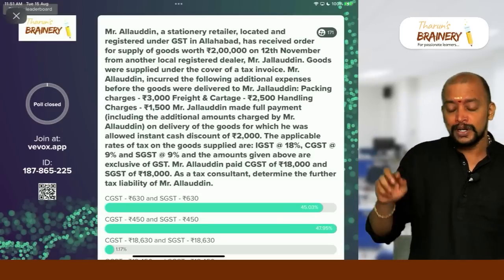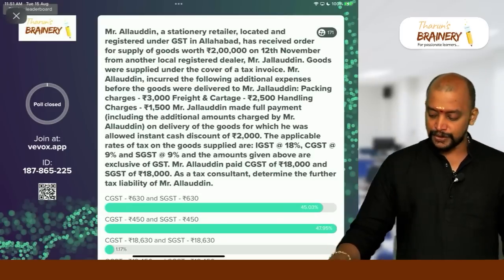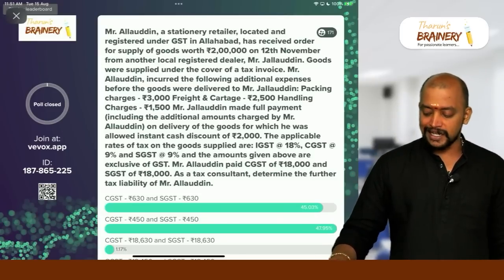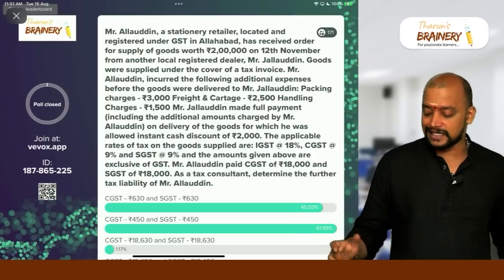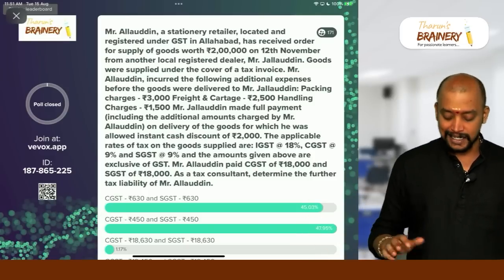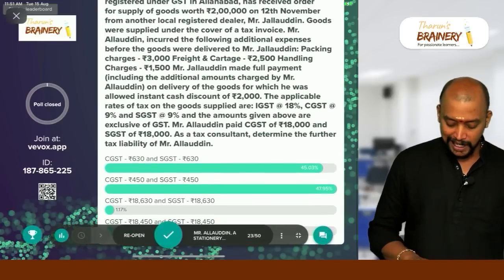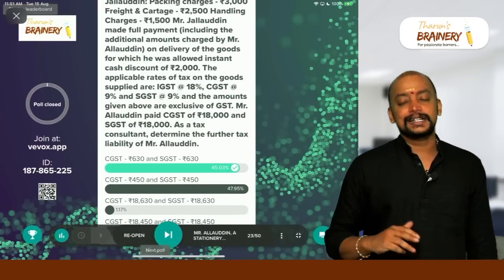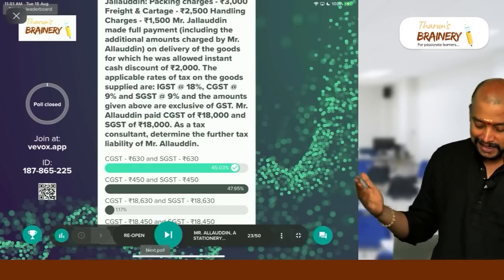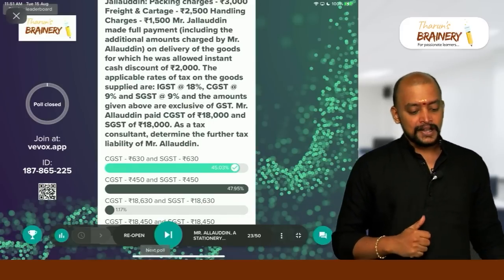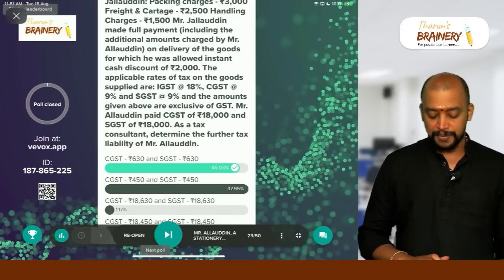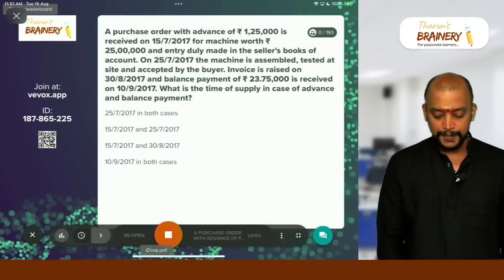So therefore we need to take only 7,000. 7,000 into 18% we need to take. So what is 7,000 into 18? That is intrastate, means CGST, SGST 9%, 9%, 630. So option A will be taken as the correct answer. CGST 630 and SGST 630 will be taken. Good, keep it up. Then the next one.